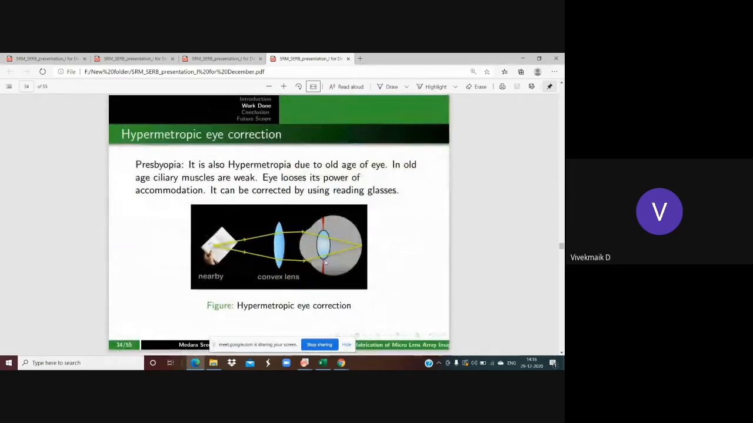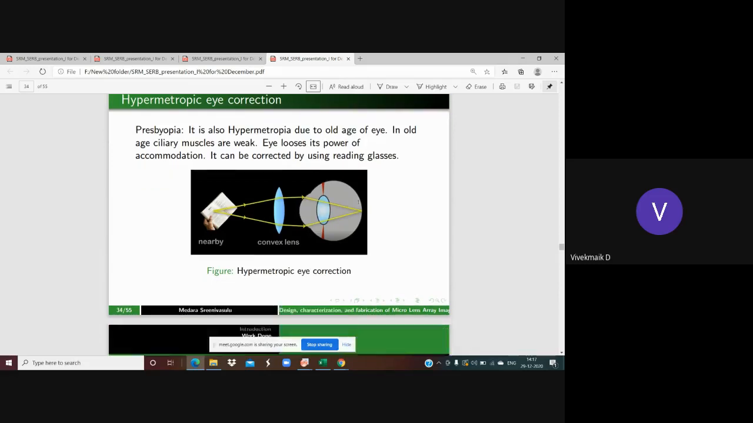And how is this hypermetropic eye going to be corrected? For that, we're going to use the convex lens. This convex lens gives some part of the refraction, and after that, the eye lens gives some part of the refraction. After that, these rays are going to be converged exactly on the surface of the retina. It is going to be corrected by reading glasses. The convex lens is also known as reading glasses. You can see that old people have this type of reading glasses.